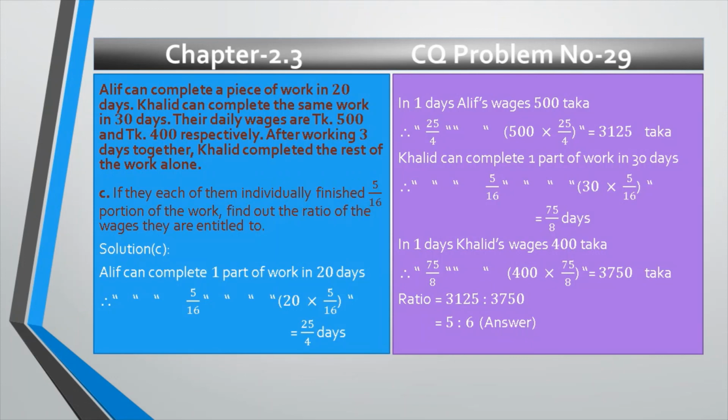Then the question said we have to find out the ratio of the wages. So the ratio of the wages is 3125 is to 3750, and after reducing, we get 5 is to 6, which is the desired answer.